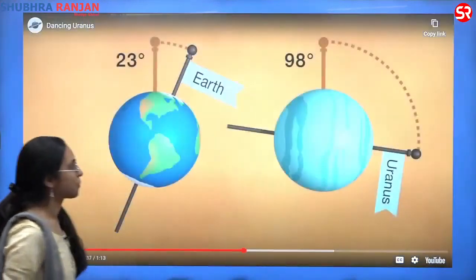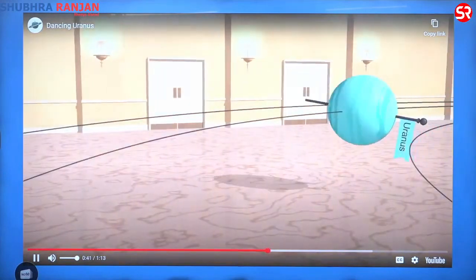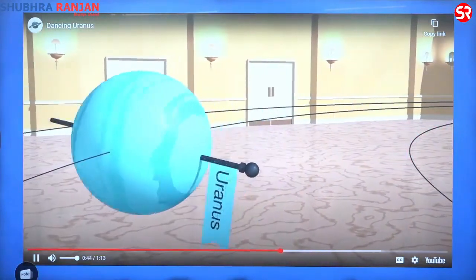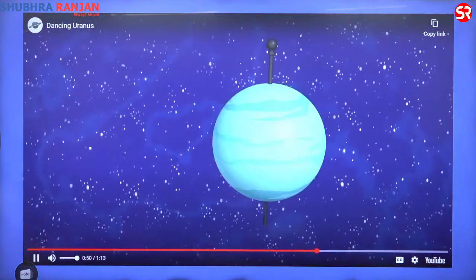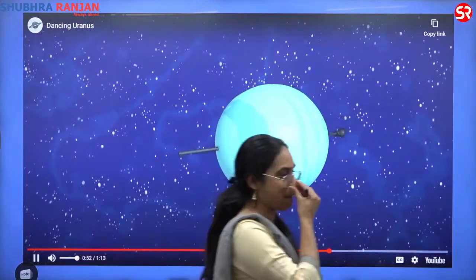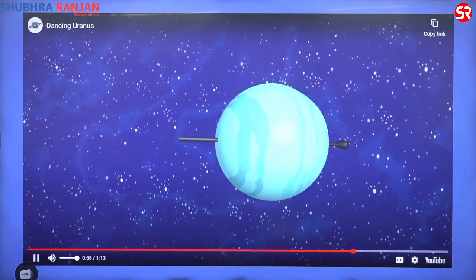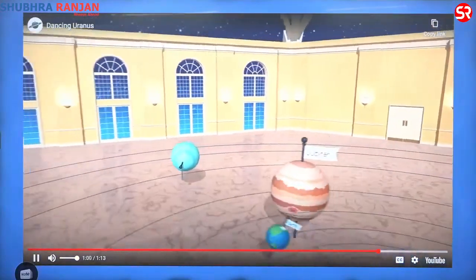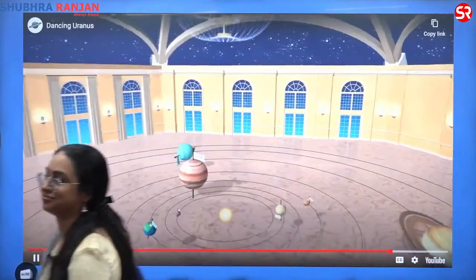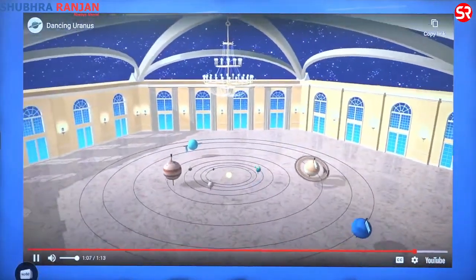Uranus' axis is so tilted, it actually looks like the planet is rotating on its side. How did this all happen? One theory is that a body collided with Uranus a long time ago, radically throwing out its rotation. Until we know for sure, the planet's strange tilt remains one of the great mysteries in the dance of the universe. And Uranus will keep doing the side shuffle like nobody's watching.